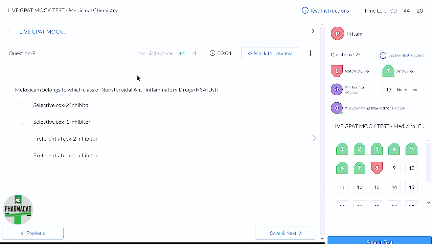Meloxicam belongs to which class of non-steroidal anti-inflammatory drugs? I hope you remember, in NSAIDs there is non-selective inhibition, in which both COX-1 and COX-2 are inhibited. And there is COX-2 selective inhibition where only the COX-2 enzyme is inhibited and not COX-1. But there is a term called preferential COX inhibition also. That means the drug will not be completely selective, but it will preferentially inhibit COX-2 more compared to COX-1.